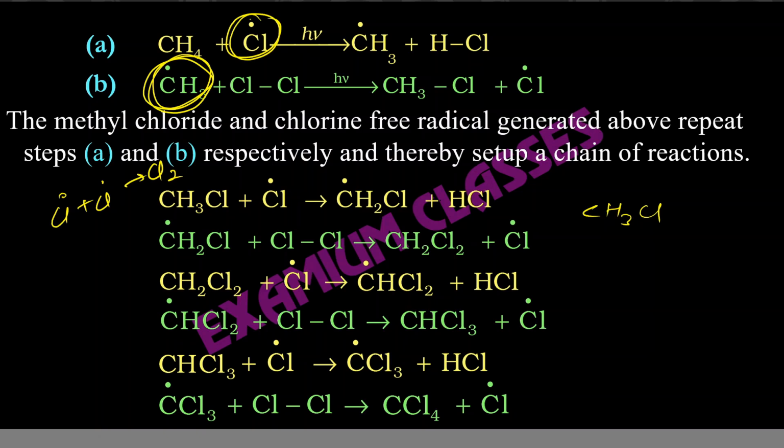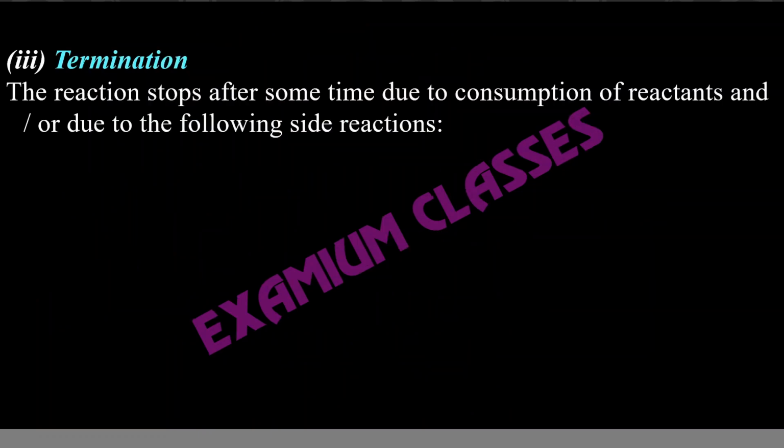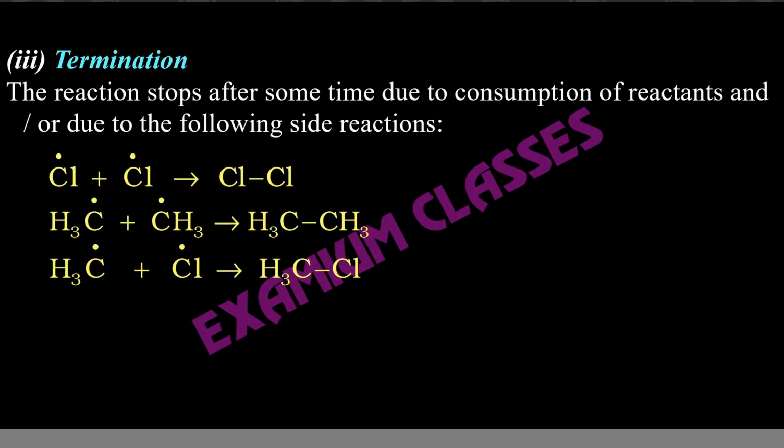So chlorine free radical will not be available. In that case, the reaction will stop. Or methyl free radical can combine with methyl free radical, can give you ethane. In that case also the reaction will stop. So all these three are the termination steps.